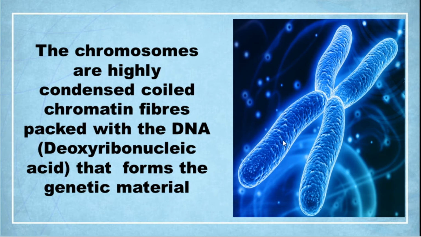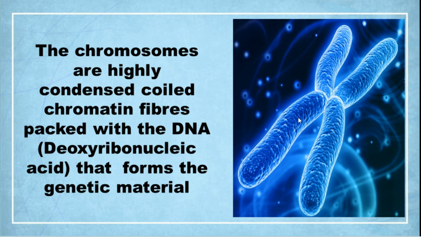As already mentioned, in a normal cell the chromosome is a thread-like structure. When the cell gets ready for cell division, it becomes shorter and shorter, condensed, like this chromosome. This is what we call chromatin, and this is the center, which we call the centromere.